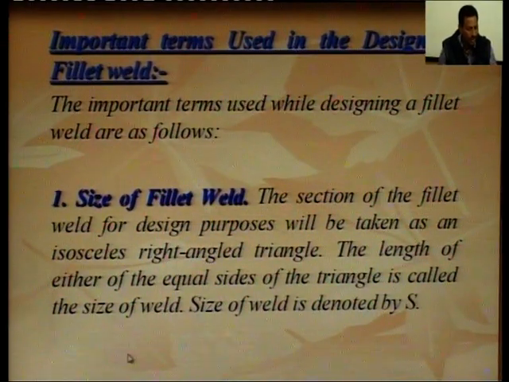So, the shape of the fillet weld is like an isosceles right angle triangle, and the side of that triangle is taken as the side of weld, and the size of weld is denoted by S. So, size of weld is denoted by capital S.